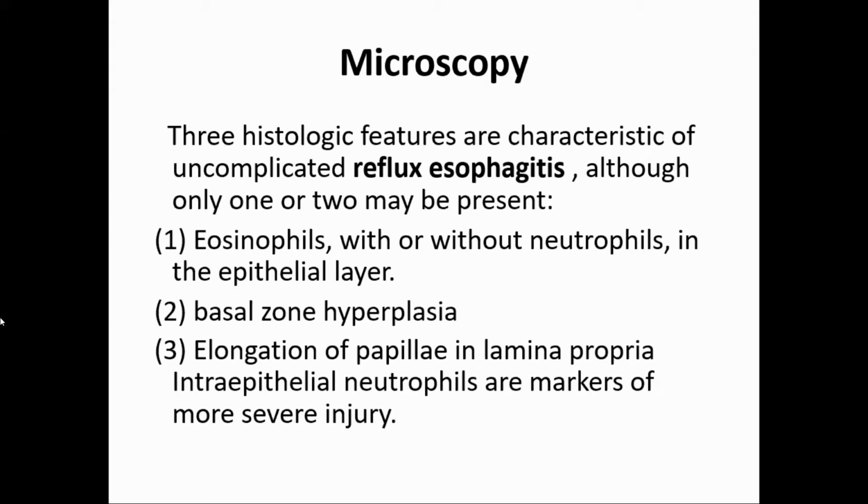And third is elongation of papillae in the lamina propria. Intraepithelial neutrophils are markers of severe injury. So the three things are elongation of dermal papillae in the lamina propria, basal cell hyperplasia of the epithelium, and presence of eosinophils and neutrophils, which is more important.